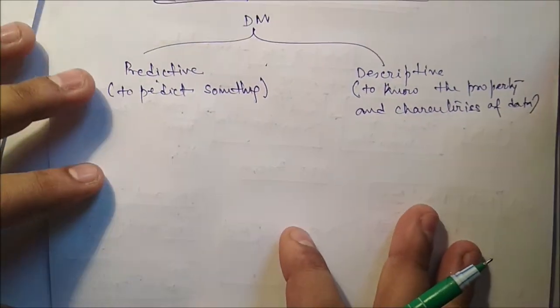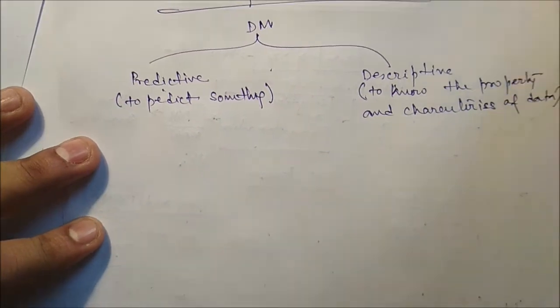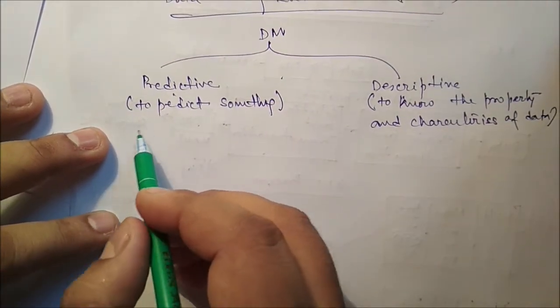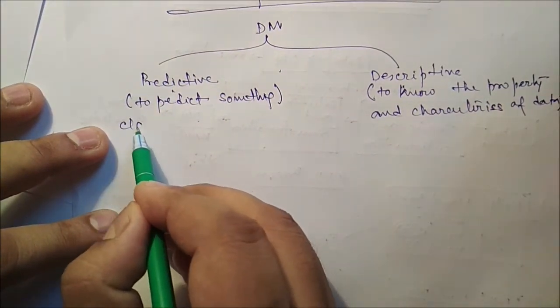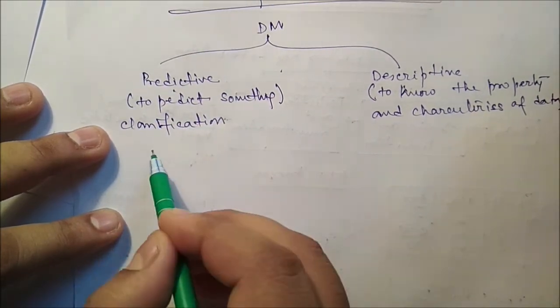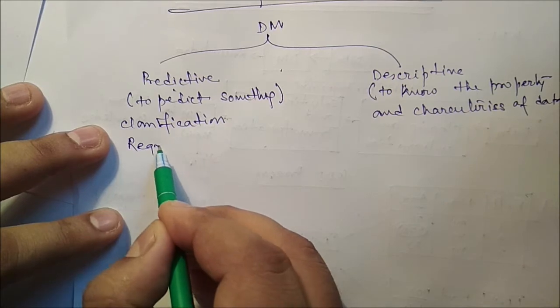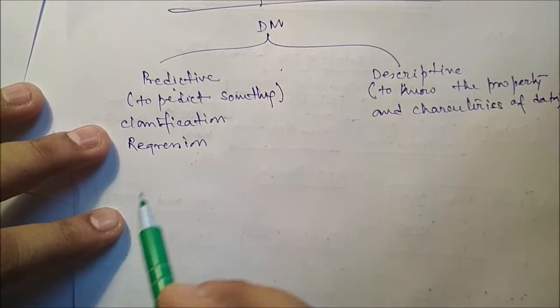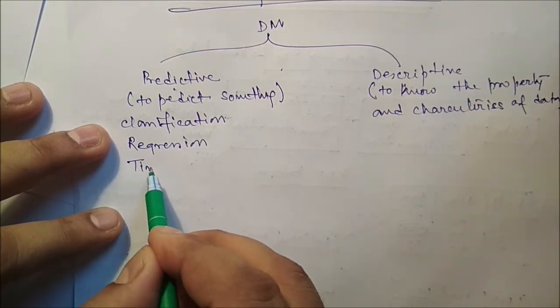In the predictive part there are three main techniques: classification, regression, and time series analysis.